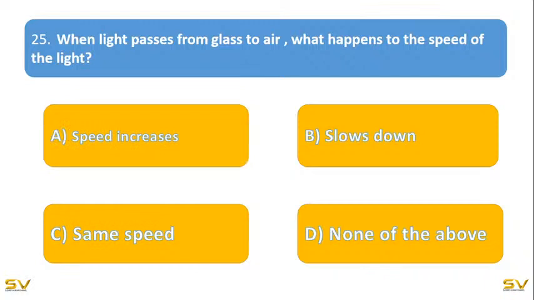See, glass is denser medium, air is rarer medium. So from denser to rarer it is going. When it is entering a rarer medium, the speed of light is more. So few options are wrong. Speed increases. That is the answer. So A is correct, because in rarer medium, speed of light is more.